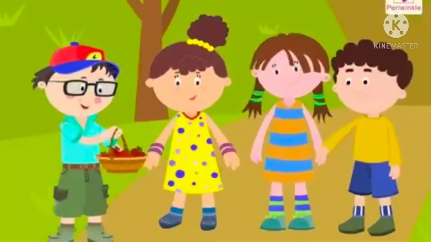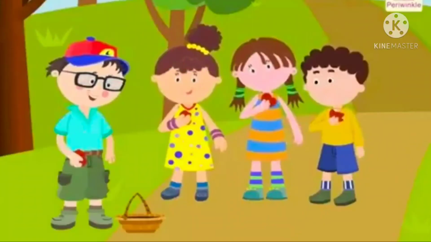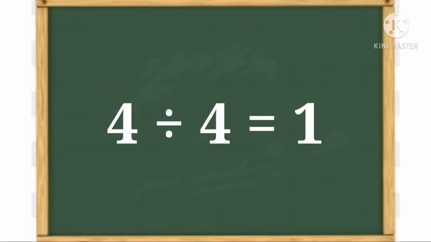Here there are 4 children and 4 apples. So each child gets 1 apple. So we have divided number 4 by 4. We get 1. 4 divided by 4 equal to 1.